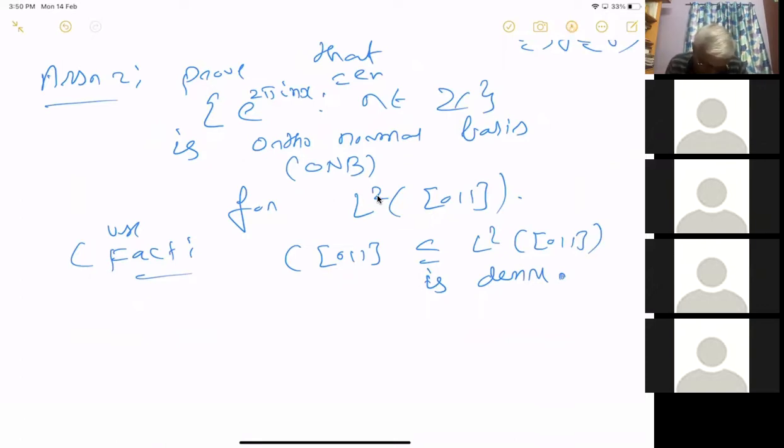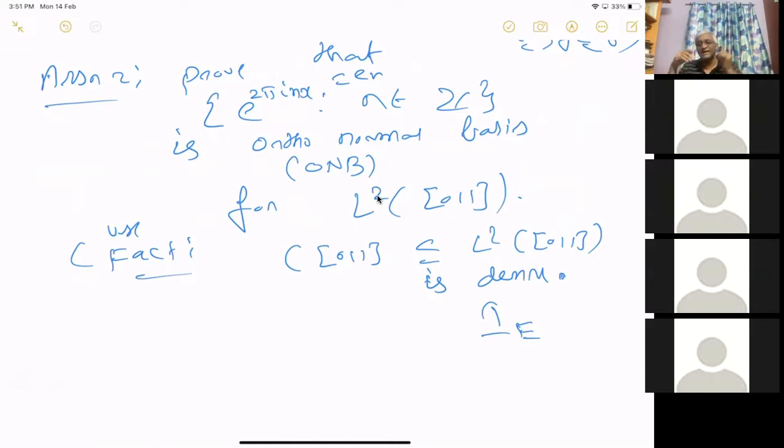You have to approximate any L2 function by functions in C[0,1], that is, by continuous functions. Any L2 function is a limit of simple functions, so it's enough to approximate the indicator function, or characteristic function, of a set E. To approximate a characteristic function, you have to use what is called regularity.